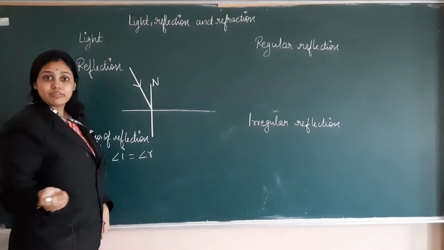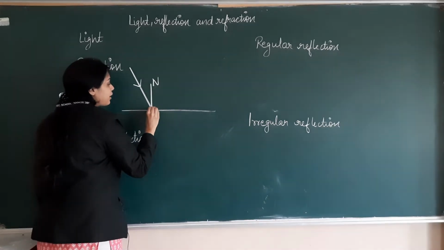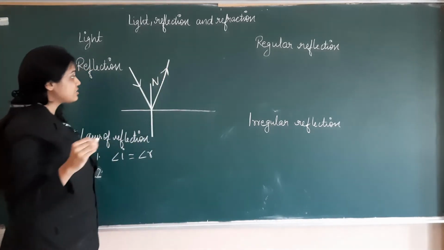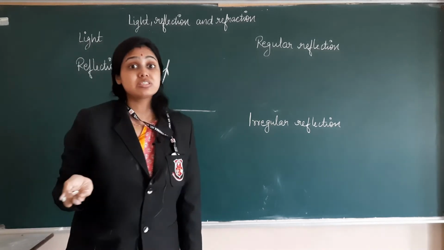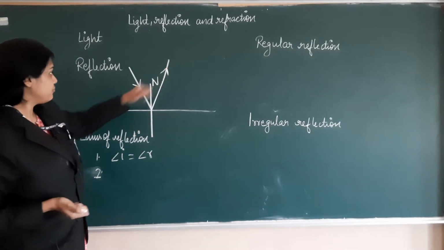According to the definition of reflection, the light ray will reflect back into the same medium from which it is coming. So we can say bouncing back of light in the same medium is known as reflection.